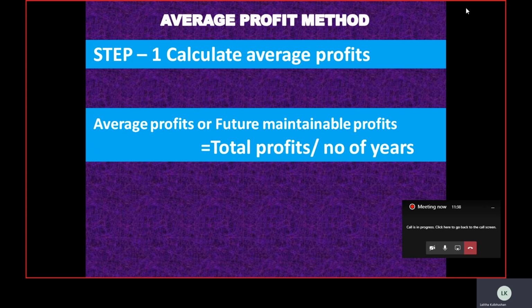Suppose we are taking 3 years' profit, so the number of years will be 3. Now this total profits basically means the normal profits. Remember children, there are many types of profits, but the profit which we will be using for the purpose of the valuation of the goodwill should be the normal profit.